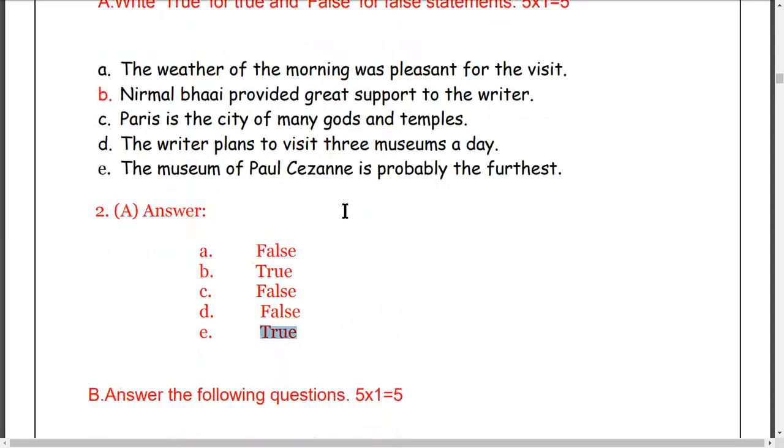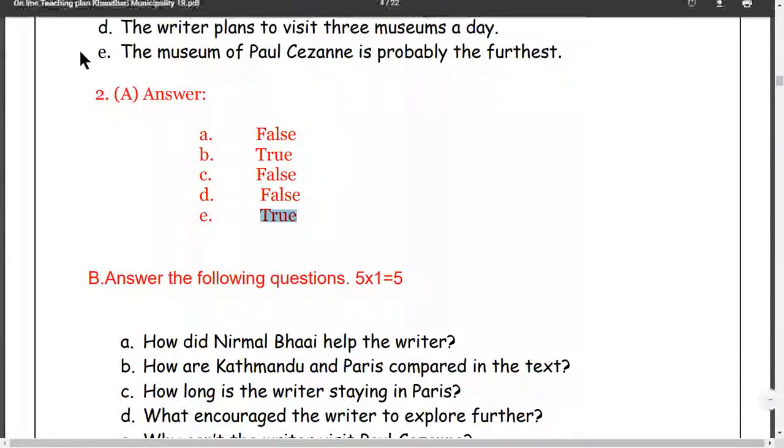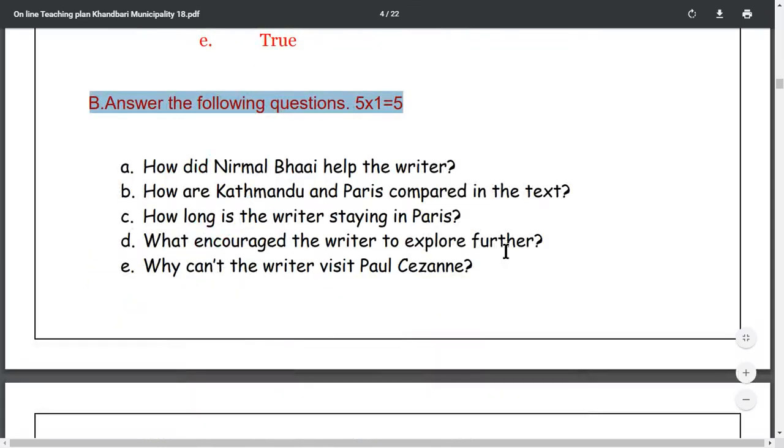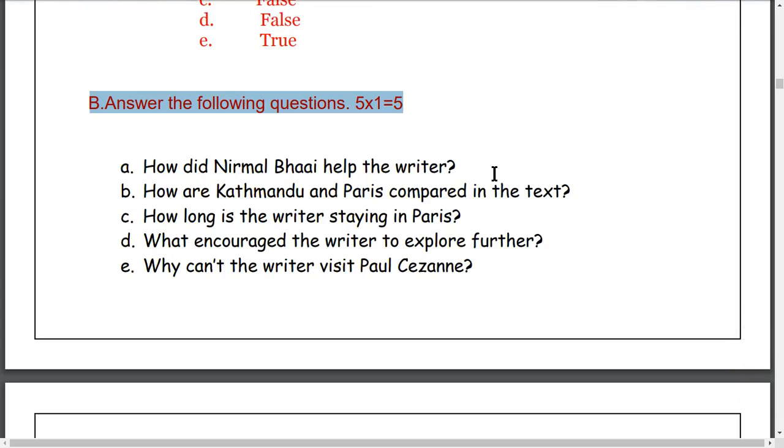Question number 2B: answer the following questions. There are different questions here. Question 1: How did Nirmal Bhai help the writer? Question 2: How are Kathmandu and Paris compared in the text?